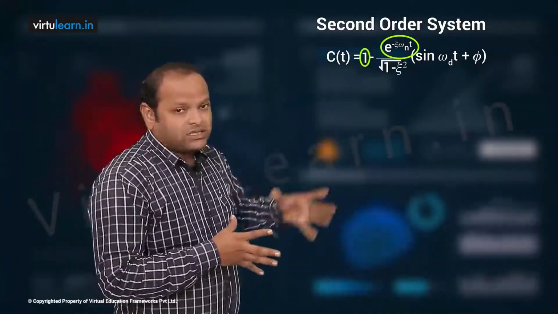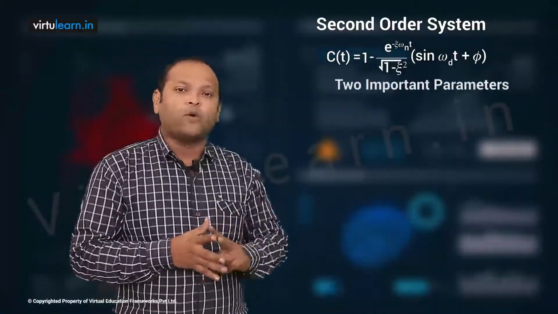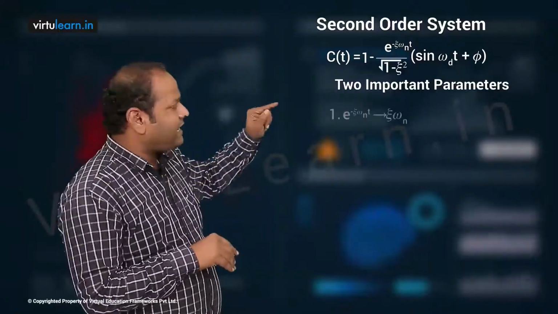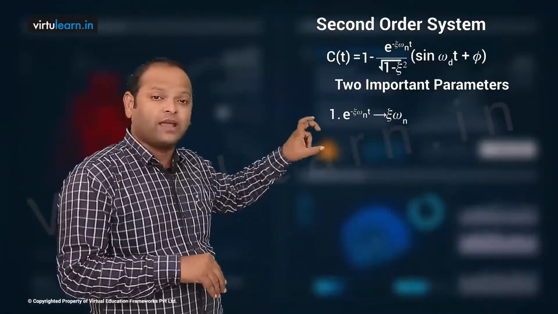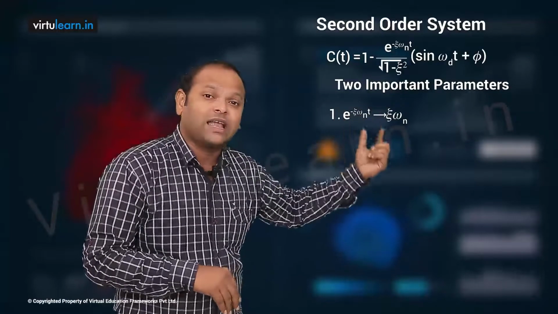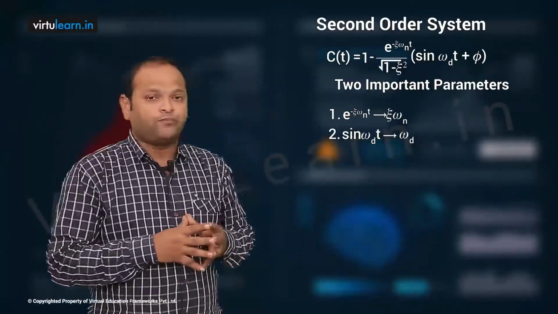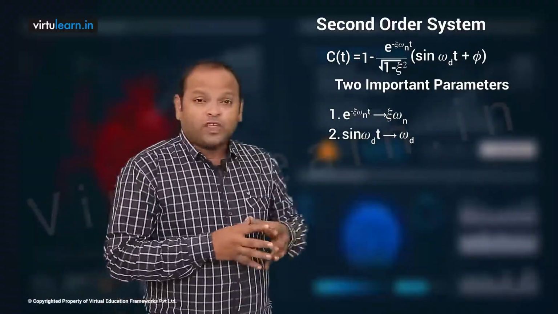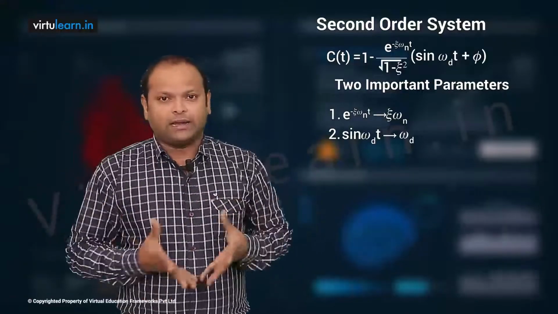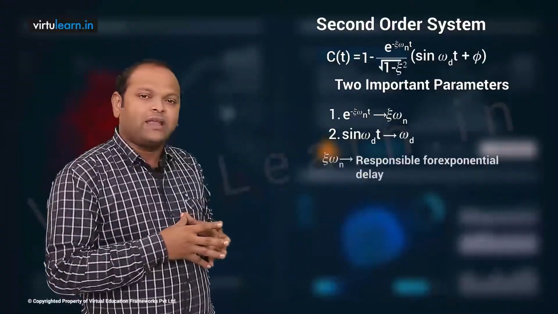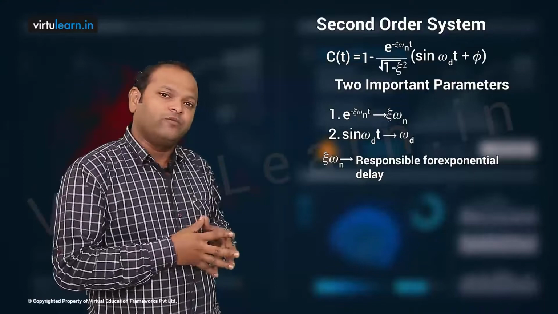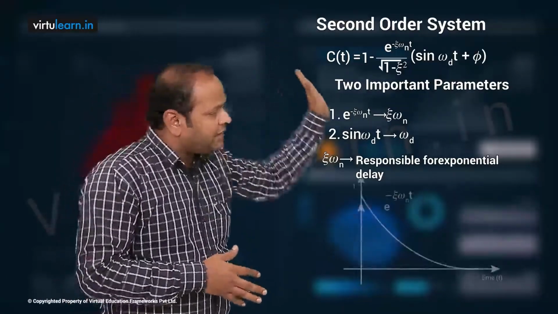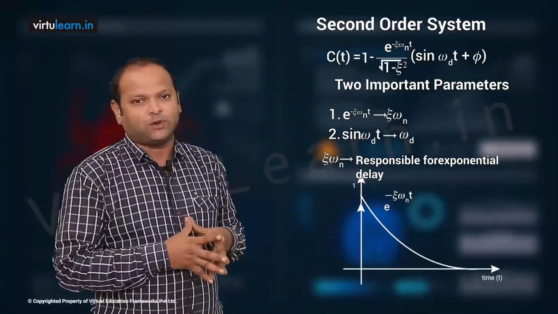Still in the transient, I have two important parameters. One is the e power term, in which I have zeta omega n, and also in the sine term I have omega d. Therefore, if you look at the two differently, your e power minus zeta omega n t term will have an exponentially decaying response.